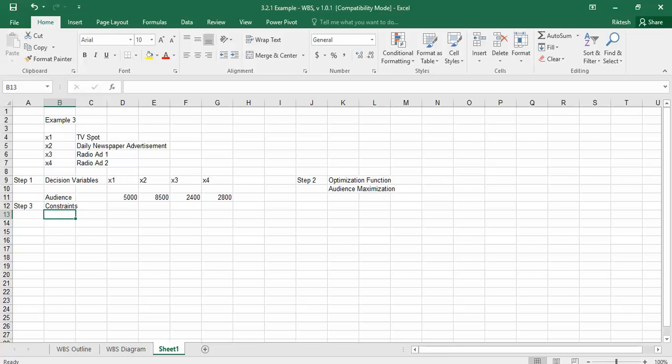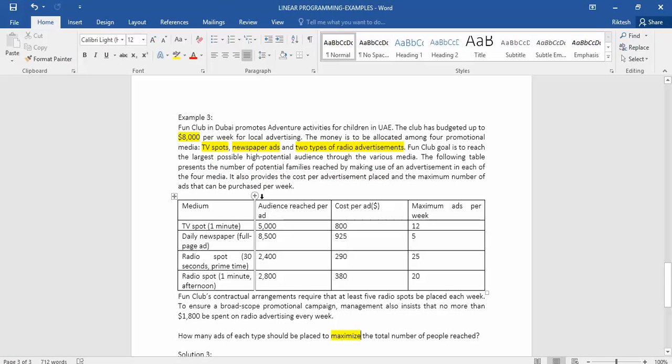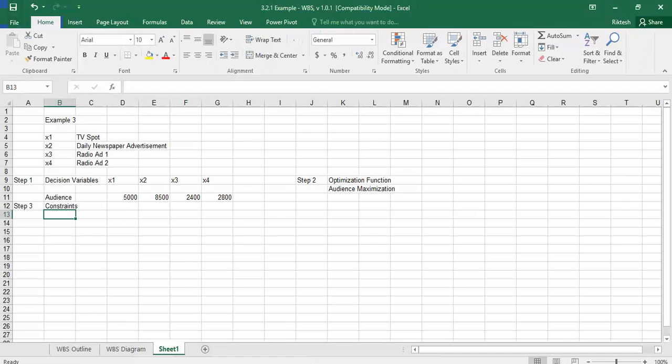So we could easily identify that we cannot expend more than $8,000 per week. So that becomes our constraint number 1, and the total amount is here: 800, 925, 290 and 380. The sum of the amounts used by these mediums should always be less than or equal to $8,000 each week. So let us place these values and name it as constraint C1.